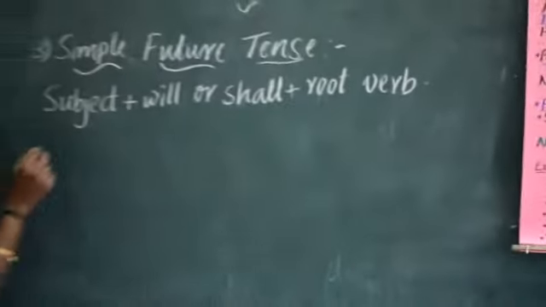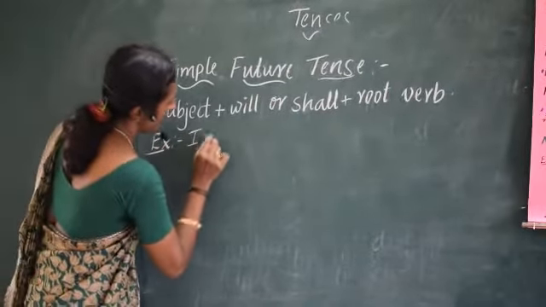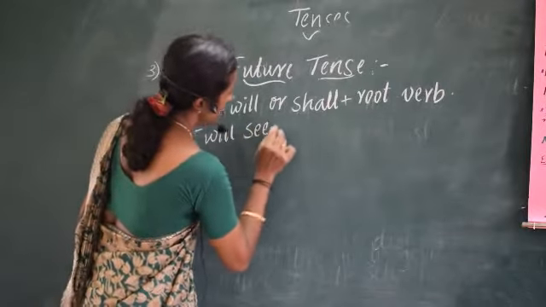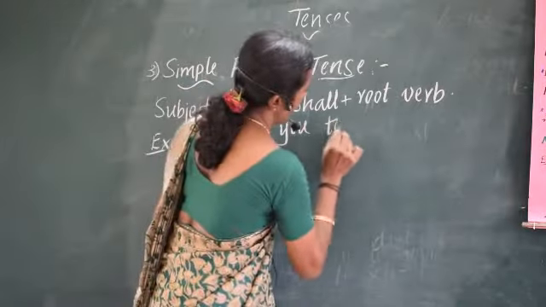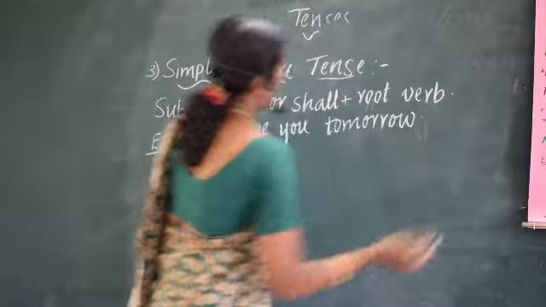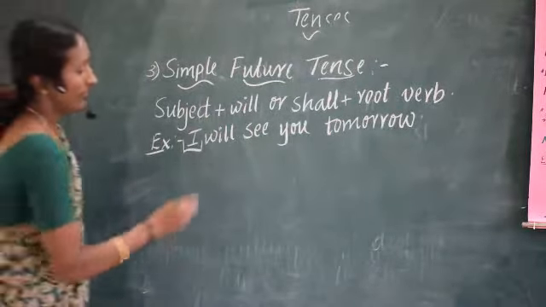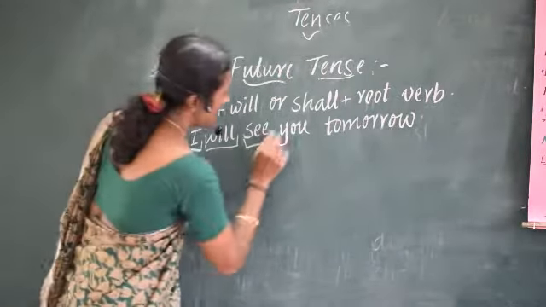Can you give me some example? I'll write one example. I will see you tomorrow. Here, I have taken I as subject, will is there, auxiliary verb, and root verb see is there.